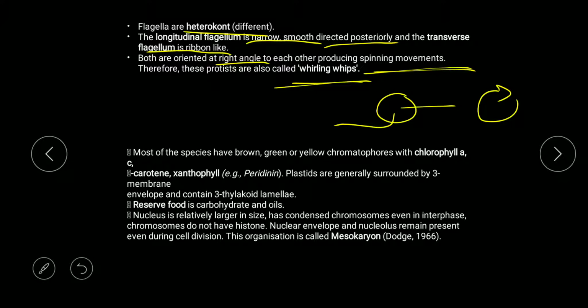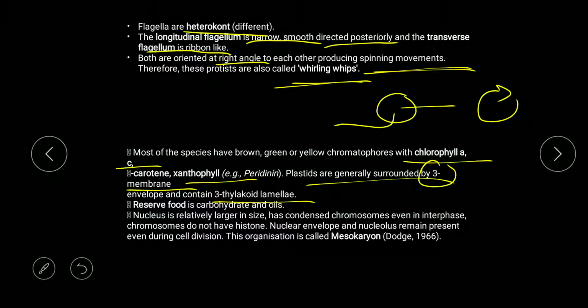Now, most of the species have brown, green, or yellow chromatophores with chlorophyll a and c. They have chlorophyll a and chlorophyll c, as we have seen in the case of diatoms. They have some carotenes and xanthophyll. Plastids are generally surrounded by three membranes. Remember, they have three-membrane plastids.